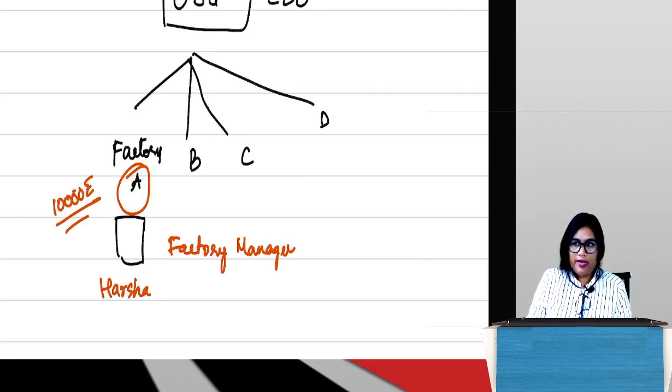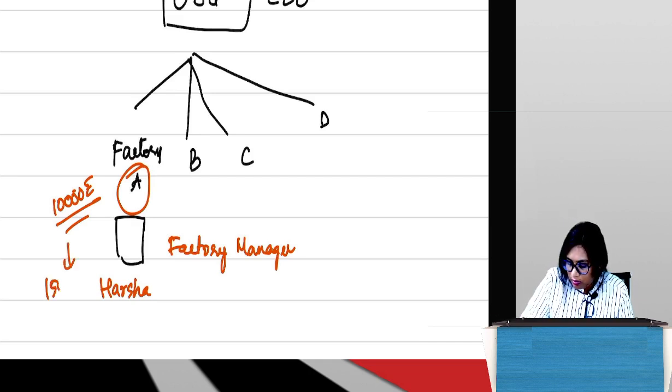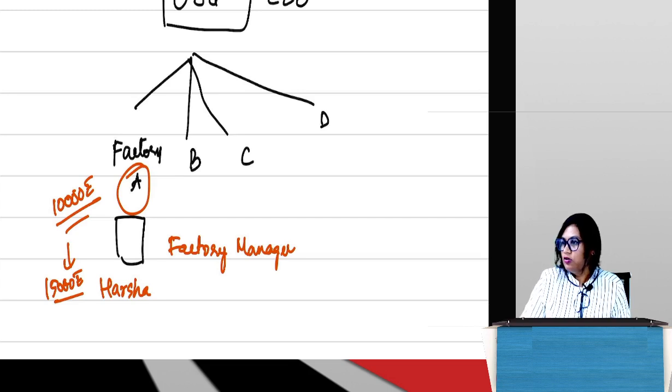The landlord tells him, Harsh ji, it's been 2 years since you have taken this space, you've been running, by God's grace you are doing well also. You have just been paying me 10,000. I think we can increase the rent to 15,000.